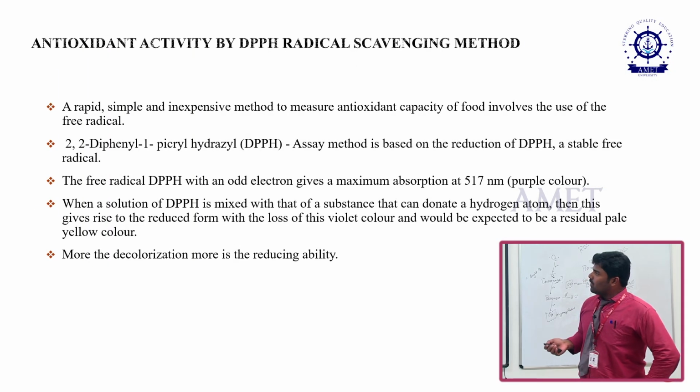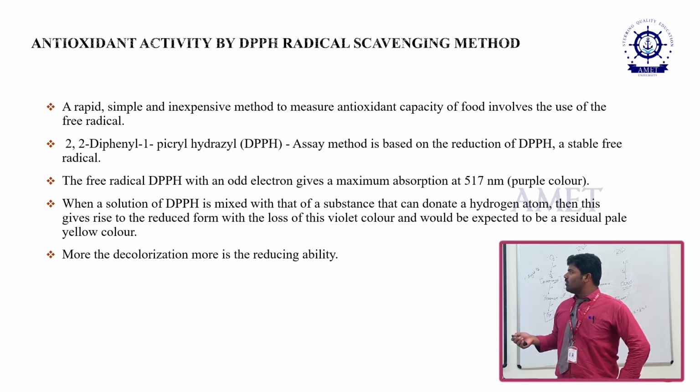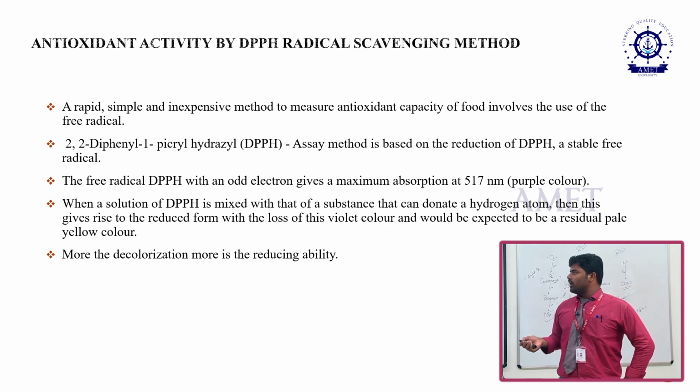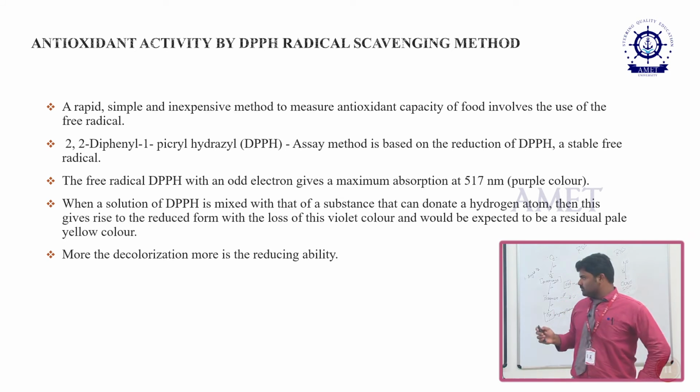And this is the determination of activity: how we can determine the antioxidant activity of any compound, source, or plant material. We can do this test called DPPH, which is 2,2-diphenyl-1-picrylhydrazyl. With this assay we can find out how much scavenging activity a particular plant or fruit or anything can have.